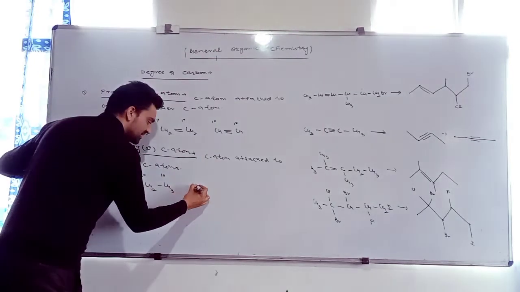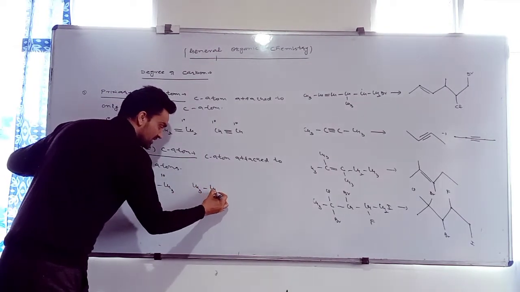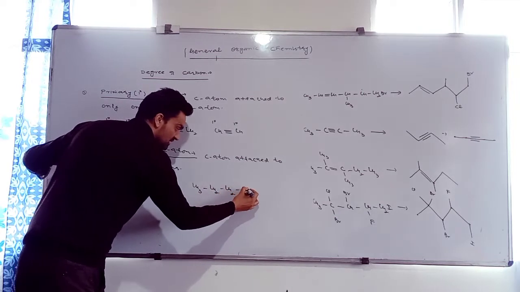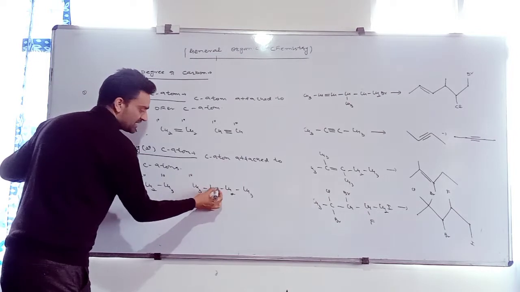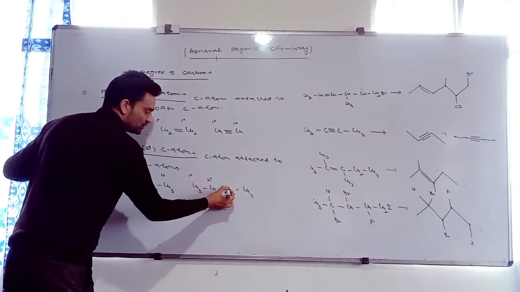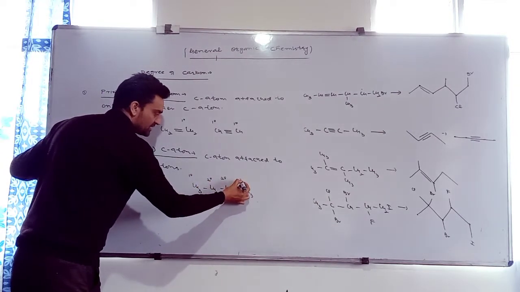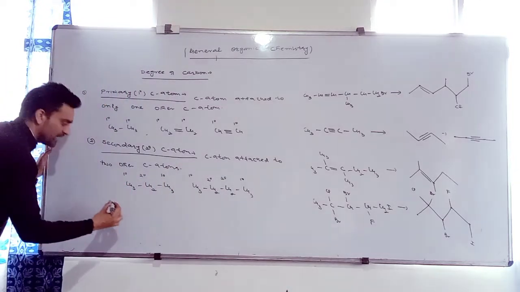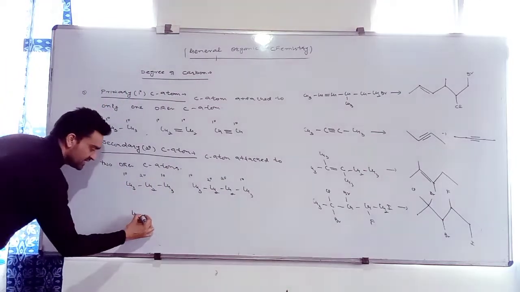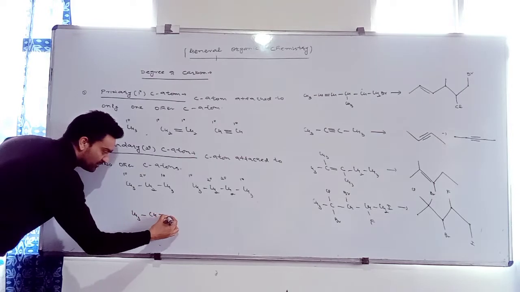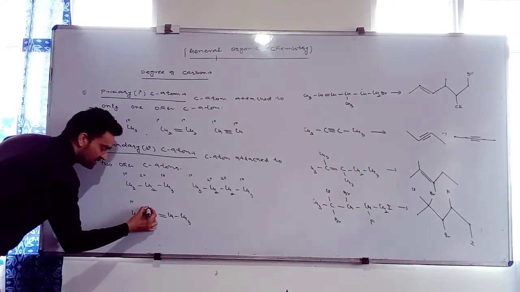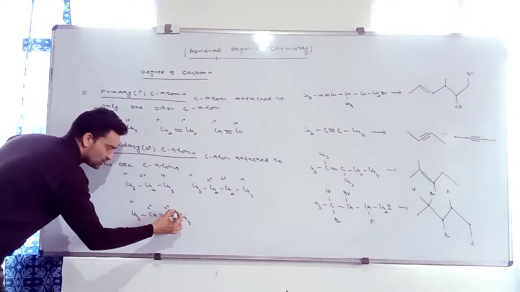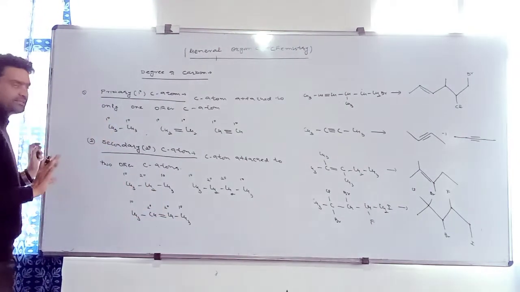If I take this example, CH3, CH2, CH2, CH3, mention the degree here. Attached to only one other, it is primary. Attached to two others, it is secondary. Two others, it is secondary. One other, it is primary. Okay? Another example, CH3, CH double bond CH single bond CH3: it is primary, it is 2 degree, it is 2 degree, it is primary, right?